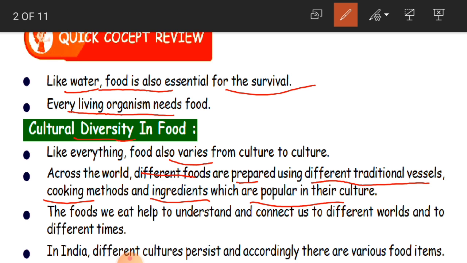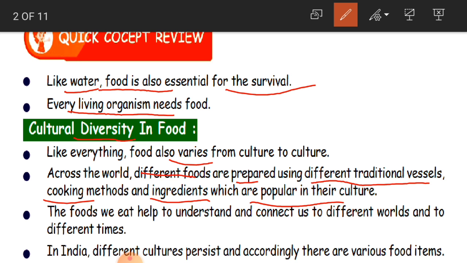Yes. As I said in the beginning, we have different customs and cultures in different places. According to that, they prepare different food items, with different traditional vessels. For some occasions, like festivals, every tradition follows one recipe. A recipe is nothing but one food item.